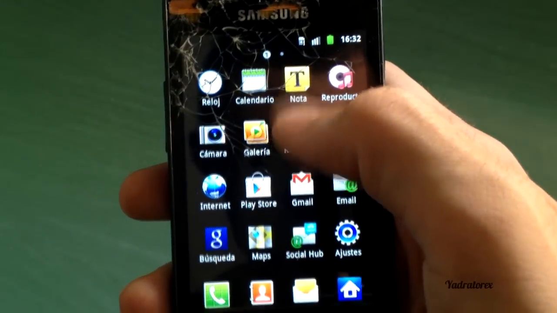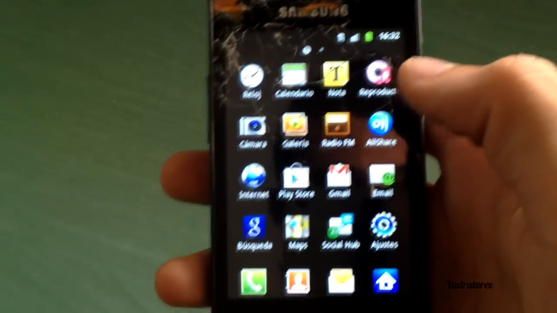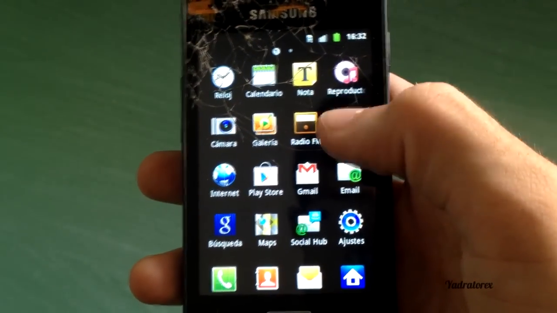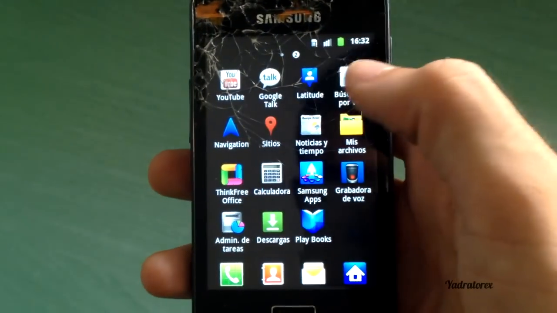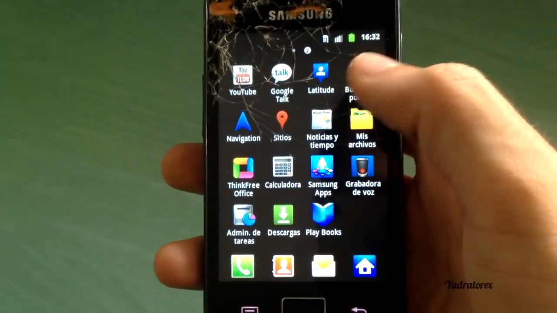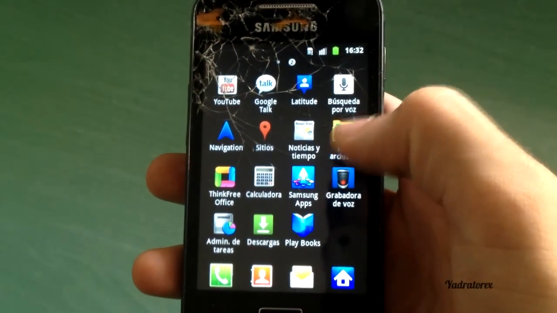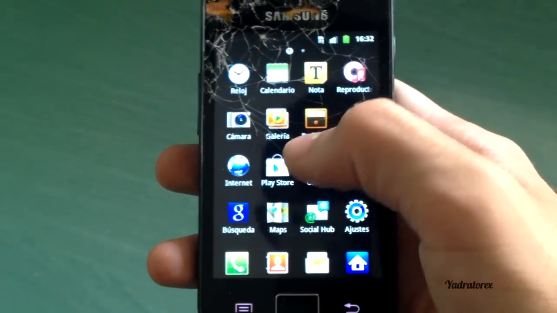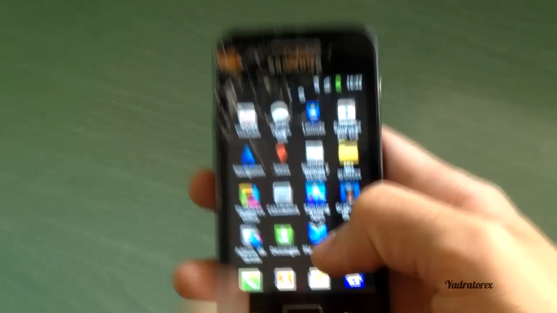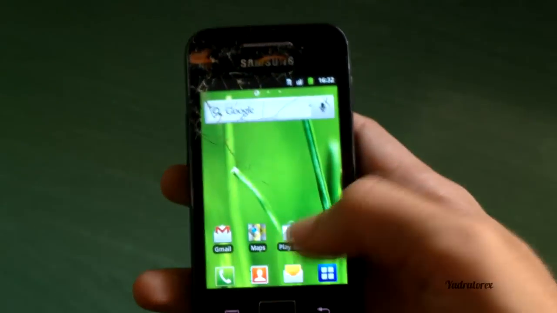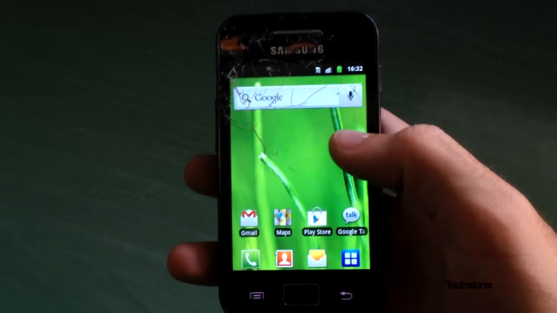The clock, calendar, notes, music player, gallery of photos, Gmail, internet, YouTube, navigation, my fields, search by voice, recorder, voice recorder, calculator, nothing more, and downloads, and an ebook, okay, ebook. Nothing more, that's the Samsung Galaxy Ace.